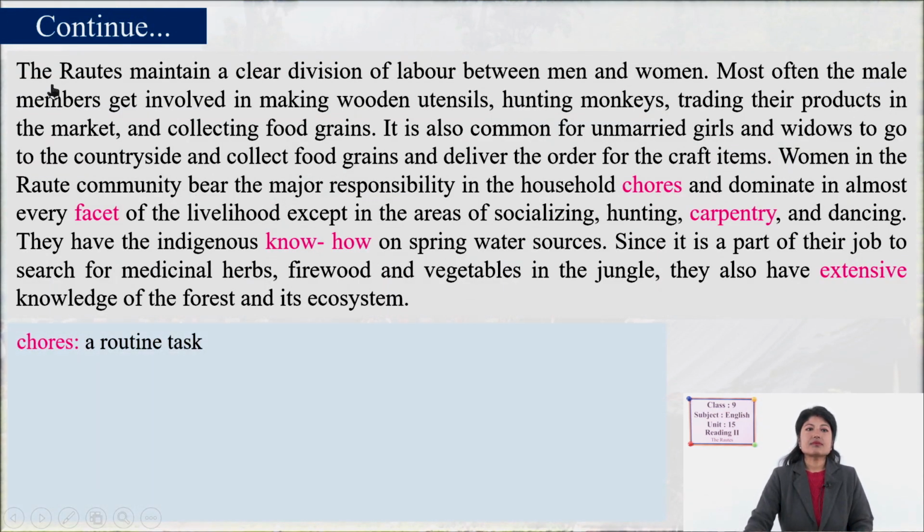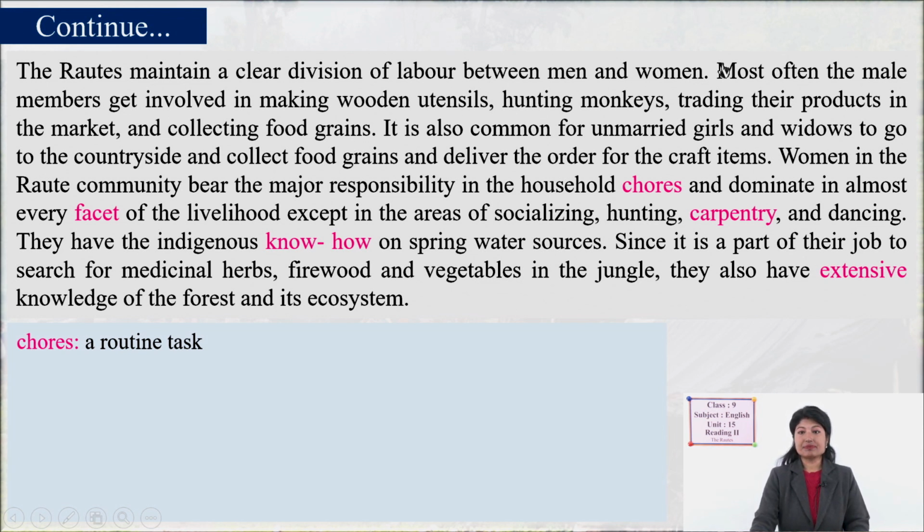Okay, the Rautes maintain a clear division of labor between men and women. They have clearly divided the work. Most often, the male members get involved in making wooden utensils, hunting monkeys, trading their products in the market, and collecting food grains. These are the jobs of male members.